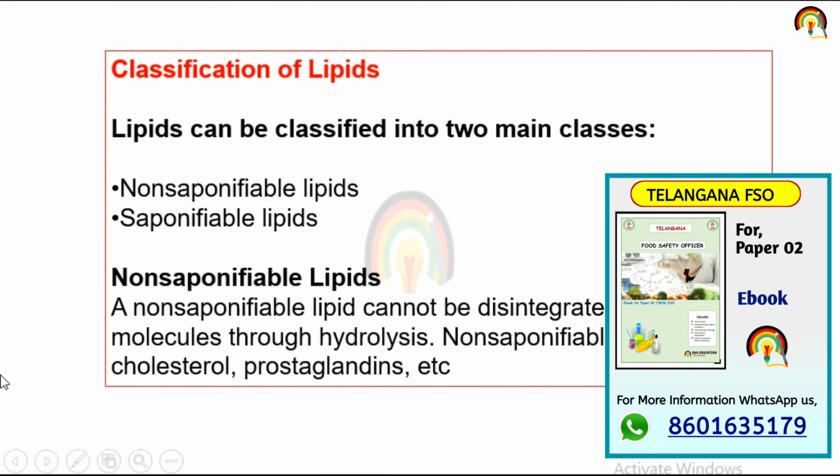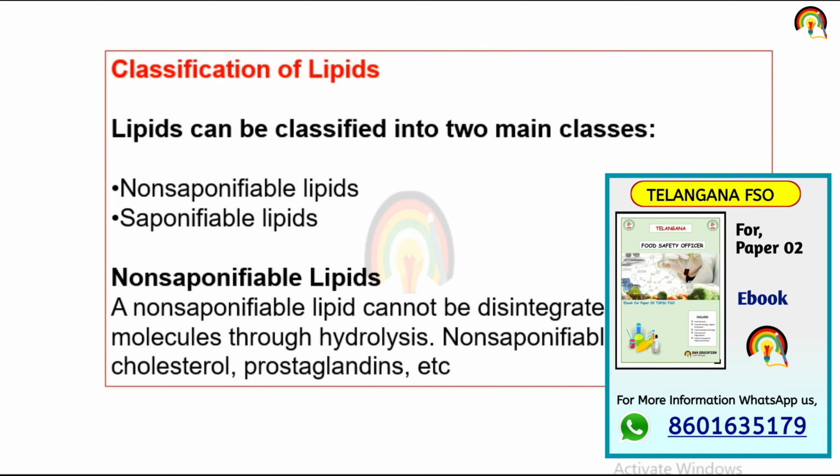Classification of lipid. Lipids can be classified into two main classes. One is non-saponifiable lipid. Non-saponifiable lipid means it cannot be hydrolyzed into simpler form, for example cholesterol and prostaglandin.